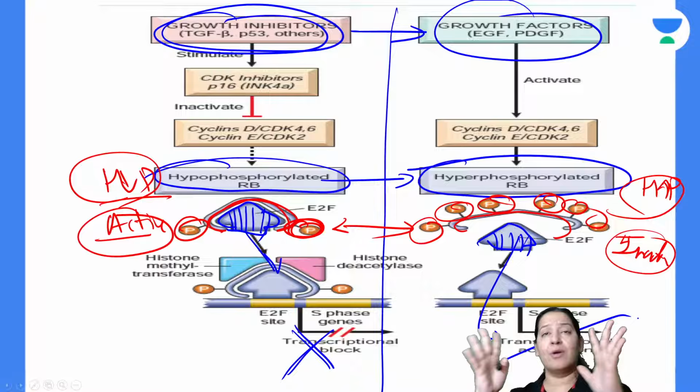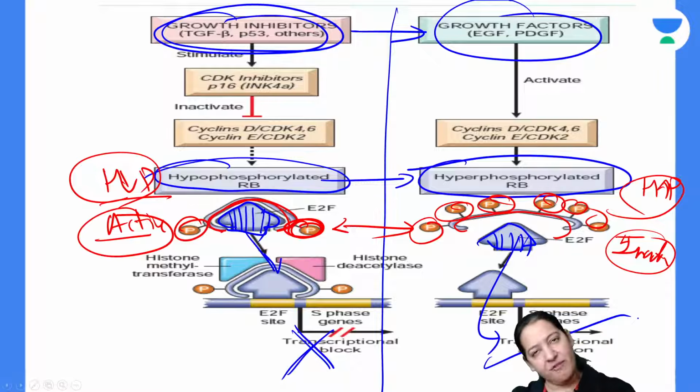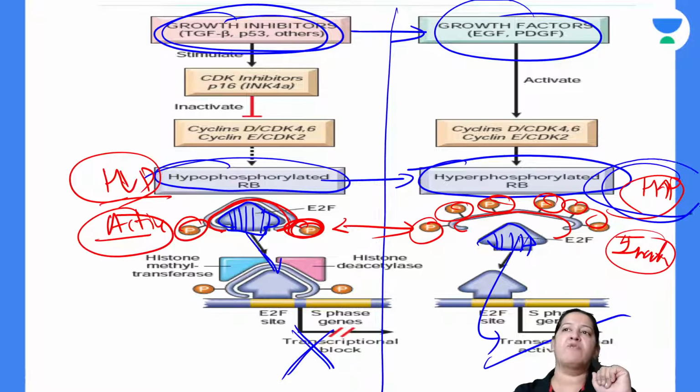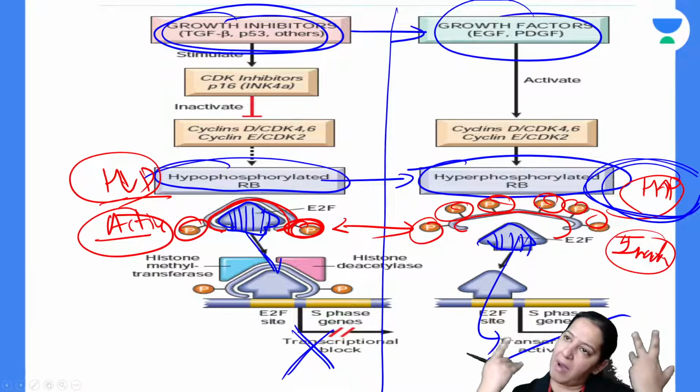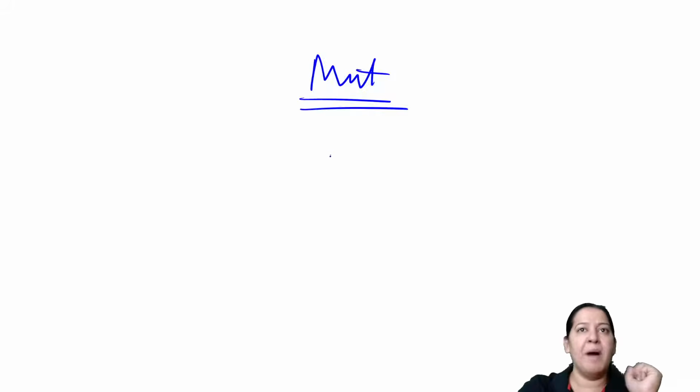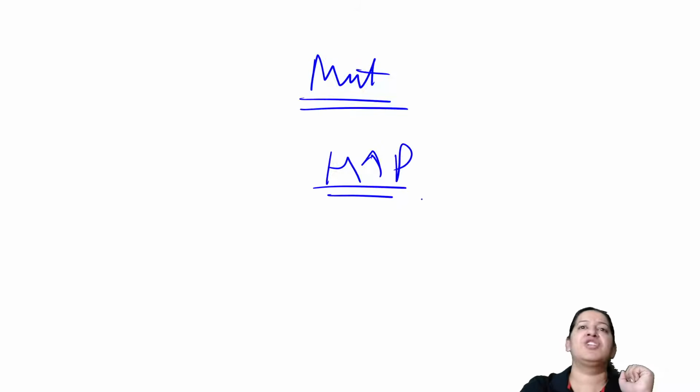So these two scenarios are taking place normally. Let me tell you what happens in mutation. Give me a thumbs up if you got it till now. Let me tell you what happens during mutation. In mutation, there is permanent hyperphosphorylation of retinoblastoma. So during mutation, permanent hyperphosphorylation of the gene.